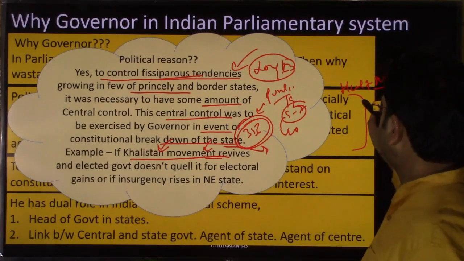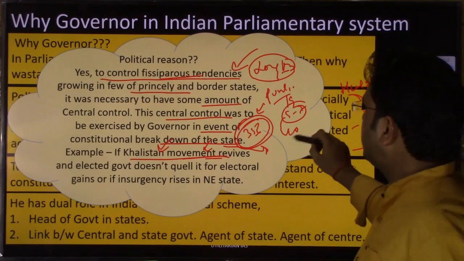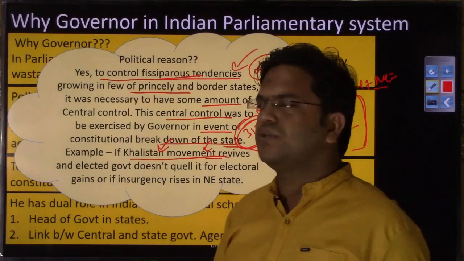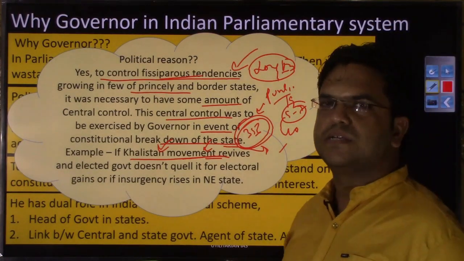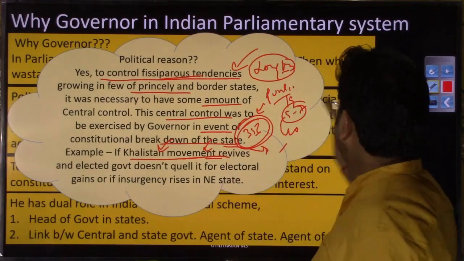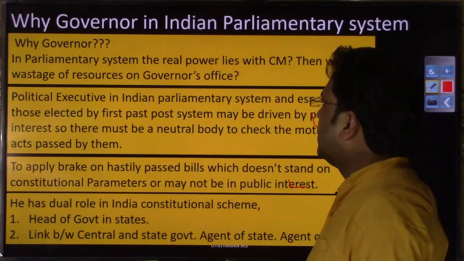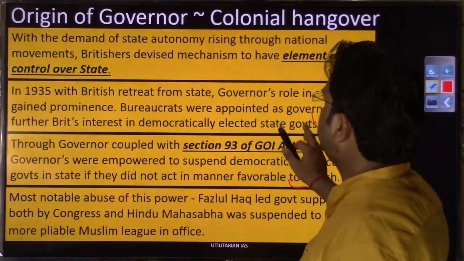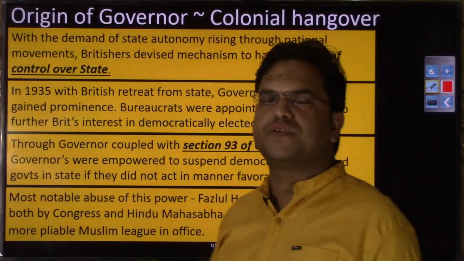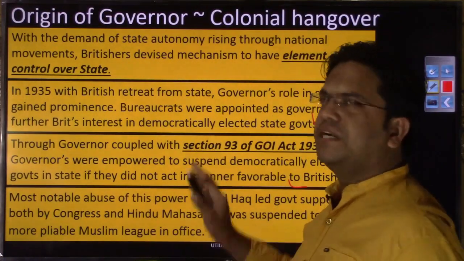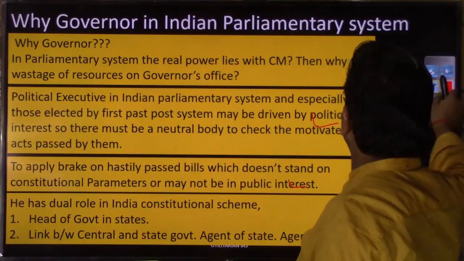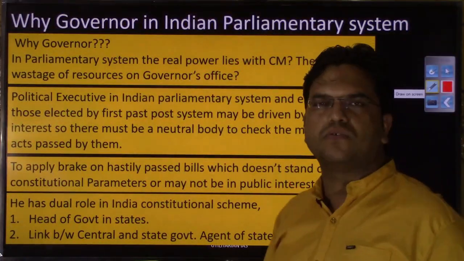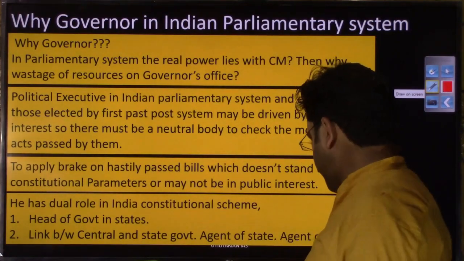So these were the two or three reasons that I cited, which you can give behind having the governor's role in the Indian constitutional scheme, despite having experienced the ills of the governor's office or governor's power in the Britishers' time. Despite having seen those ills, we adopted the governor's office in the Indian constitutional scheme. I hope you have understood the reason.